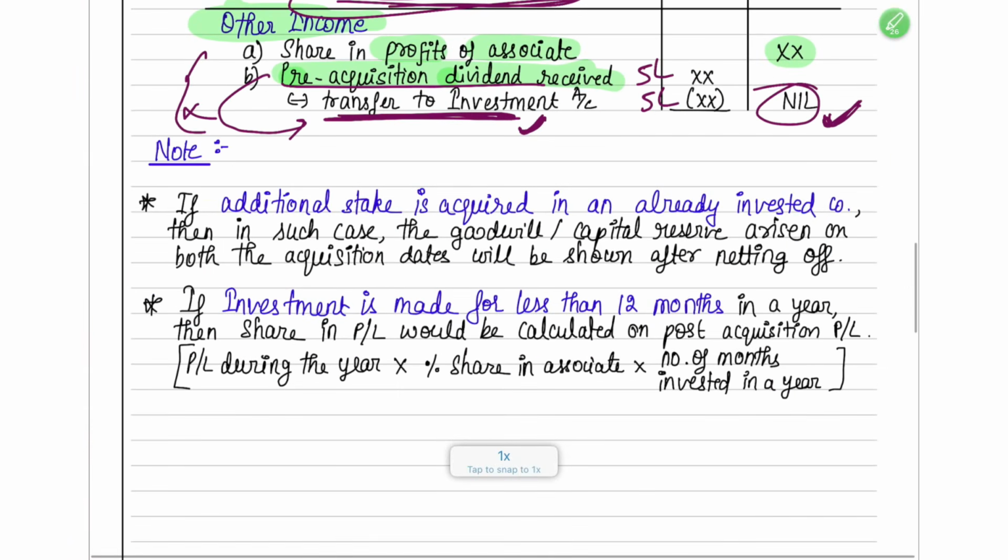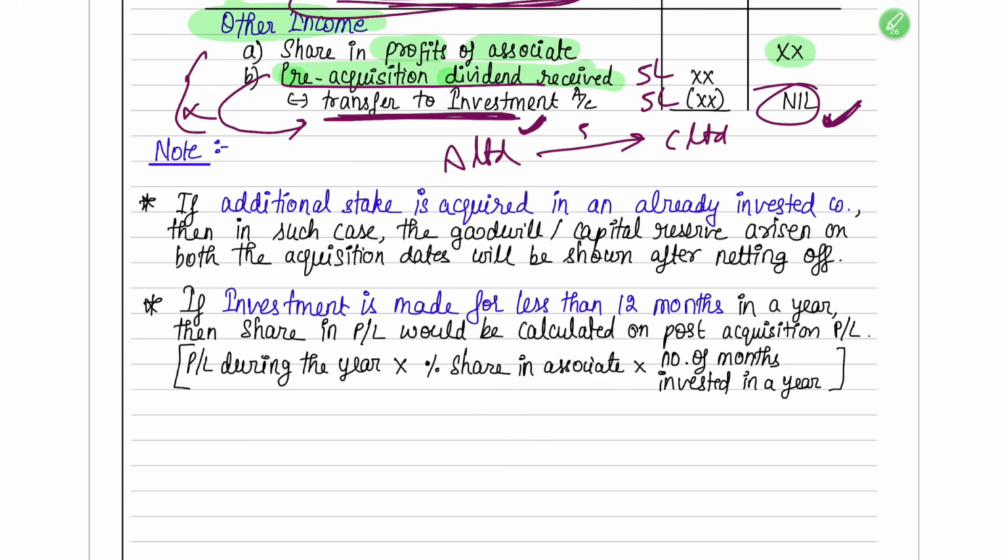Fine. And next, there are last 2 points that you have to understand. They will tell you that A Limited already had some stake in C Limited. Suppose it had 5% stake, and then it got another 30% stake during the year. That means I have purchased some additional stake in the already invested company. A Limited had already invested 5 lakh in 5% in C Limited, but now they have additionally acquired 30% during the year. Then in such case, the goodwill or capital reserve which arises on both the acquisitions: when you invested 5%, you would have got some goodwill or capital reserve. When you invested 30%, you would have got some goodwill or capital reserve. Both should be shown after netting off.